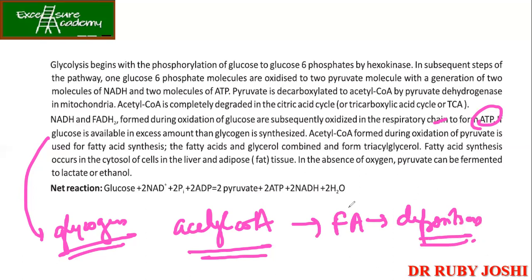Okay. So acetyl-CoA formed during oxidation of pyruvate is used for fatty acid synthesis, and fatty acids and glycerol, they will form triacylglycerol. And this fatty acid synthesis occurs in the cytosol of cells in the liver and adipose tissue. In the absence of oxygen, pyruvate can be fermented to lactate or ethanol. ये हम सब करेंगे. Guys, अभी इतना clear है glycogen and about the adipose tissue, right?